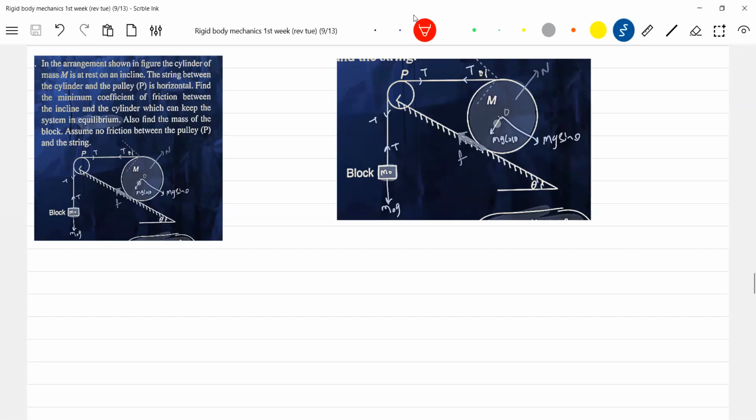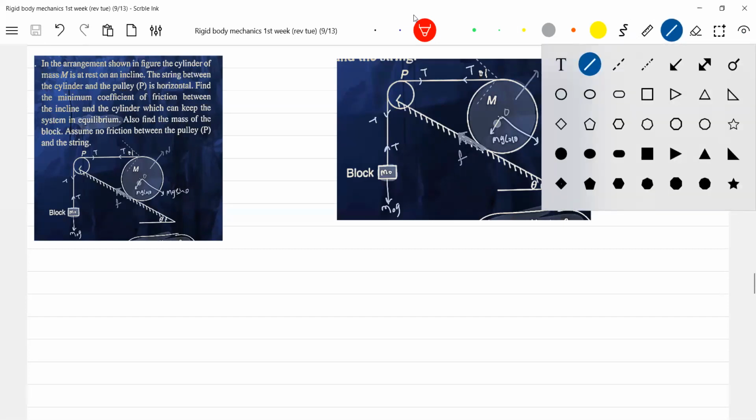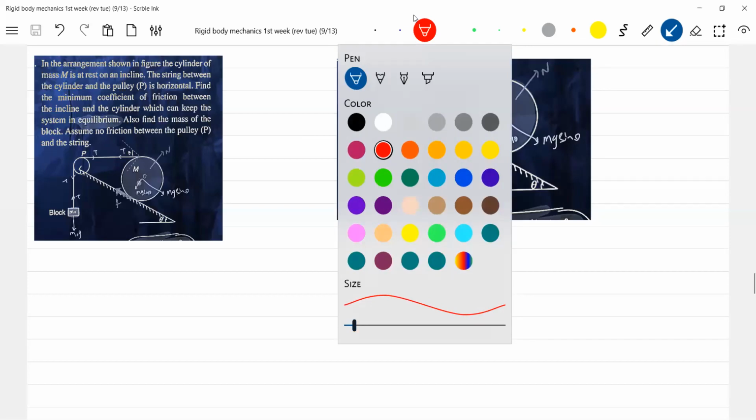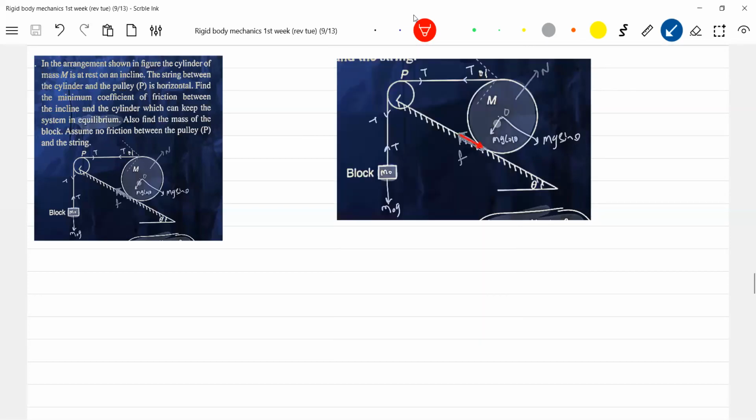So it's justified. The direction of friction, I'll take it to be like this. Does anybody know our direction of friction? Maybe we can take it the other way. Why can't it be downward? For rotational equilibrium, it must be upward. Rotational equilibrium is not possible if it is like this. Talk about O: the torque due to friction and tension will be in this direction, clockwise. So how is equilibrium possible? So friction must be up the incline.